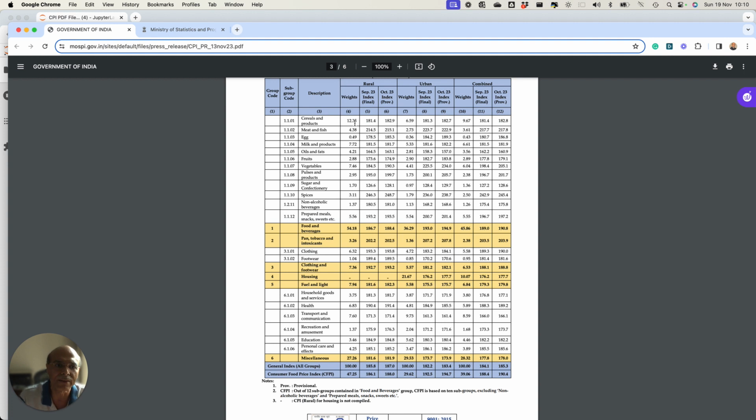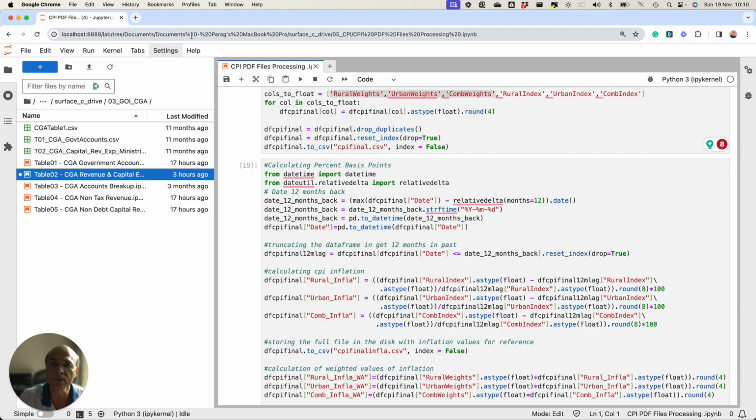Because if a particular category, for example egg, has a weight of 0.49, even if the inflation of egg is very, very high, why should I waste my time unnecessarily on egg? So this gives a very good insight into how much focus we should have on a particular category, even if the inflation is high. So that is where the focus should be, and that information is not available on the MOSPI,